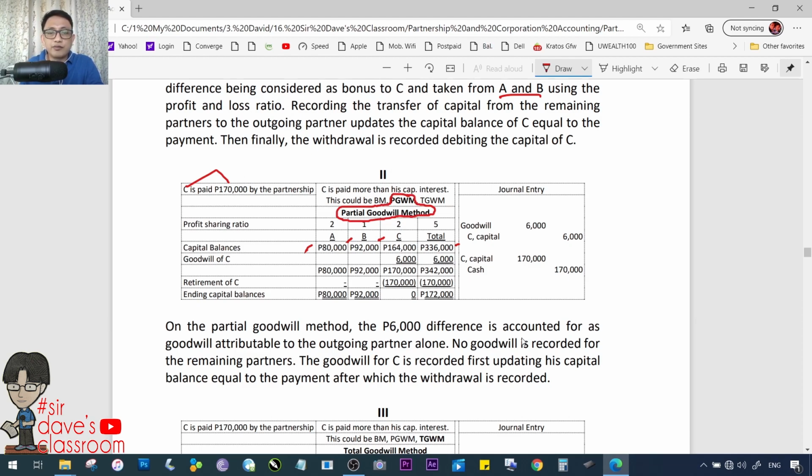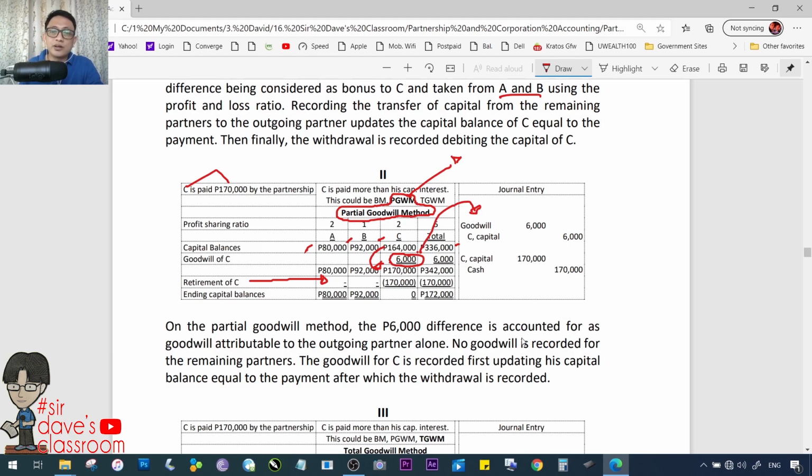Paalis na siya, therefore, since binabayaran siya ng higit pa sa kanyang capital balance, baka may goodwill, sabi. But that goodwill will only be recognized for the retiring partner or the outgoing partner. So, 6,000 daw. Kasi 164 to 170, may difference na 6. Let's recognize that as goodwill, sabi.